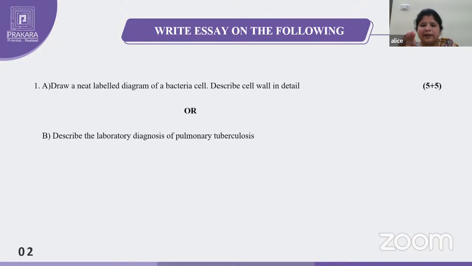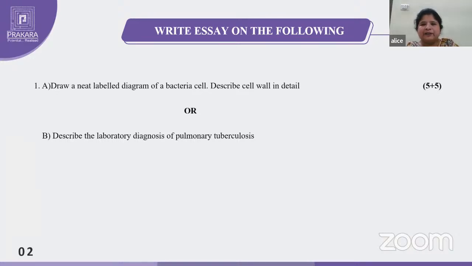For the Ziehl-Neelsen stain, you have to write a grading. So what is that grading? For example, per field, when you are seeing through the microscope, that we call one field. 1 to 9 bacteria per field, if you have seen, that is 1 plus per 100 fields. If you have seen 10 bacteria or more, or clusters, that may be 4 plus. So the AFB can be graded 1 plus, 2 plus, 3 plus, 4 plus.